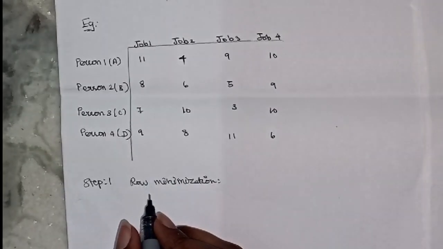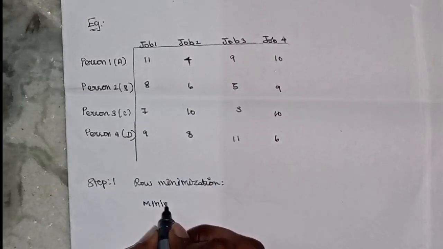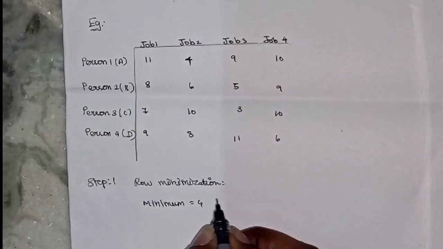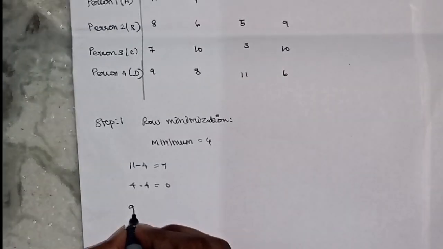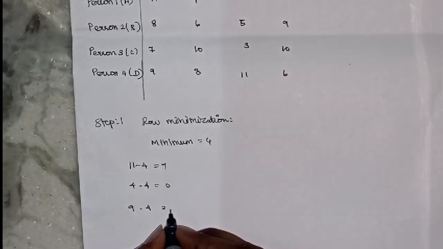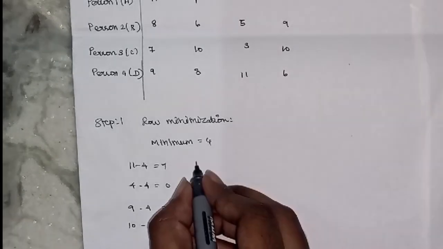So we first check the first row. In the first row, the minimum value is 4. We have to subtract 4 from the other values. So 11 minus 4 equals 7, 4 minus 4 equals 0, 9 minus 4 equals 5, 10 minus 4 equals 6.